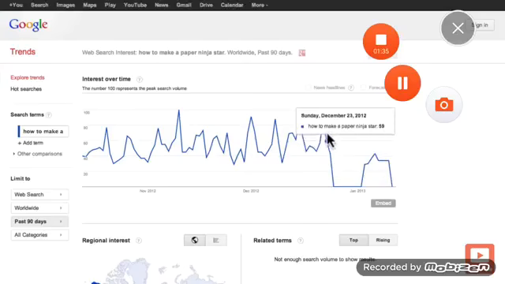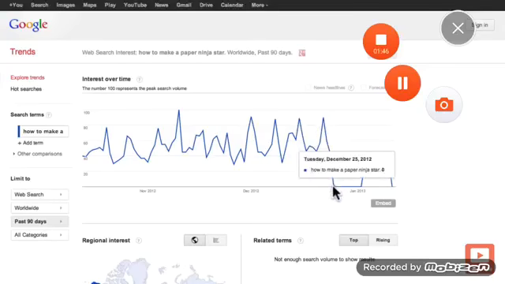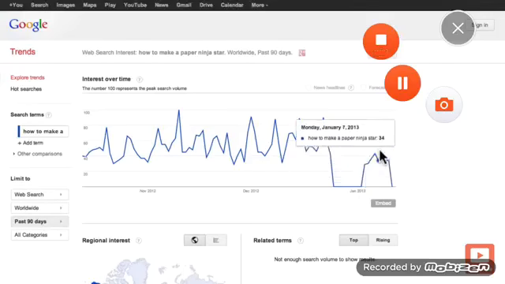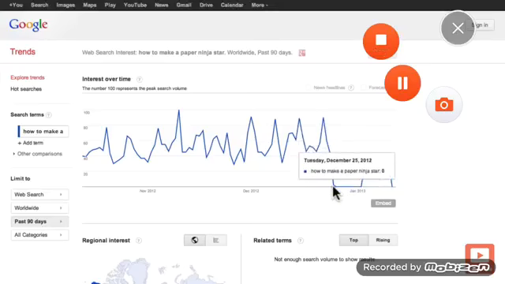So let's see why it dropped off. On December 23rd, there's only 59, so there'd be 5,900 people that actually search for that term that day. But then it drops to nothing because of the Christmas break, December 25th to January 2nd, and when people start school again, it starts to go back up. The crazy thing about it is we know what type of people are actually watching this. It's the kids in school. They do not, during their Christmas break, search for it because they're not bored. They're probably in class searching on their phone.